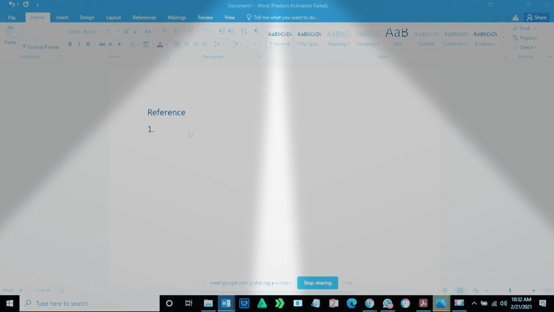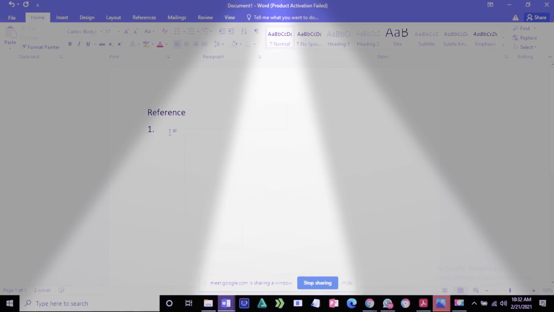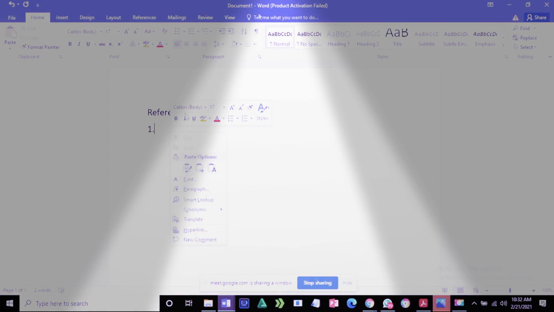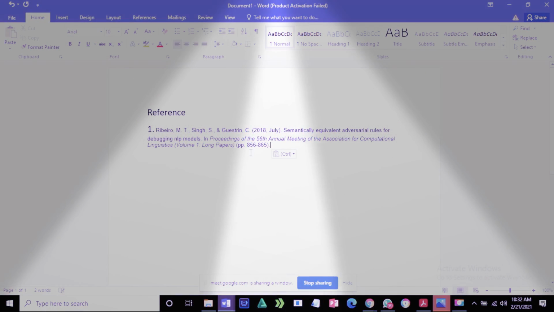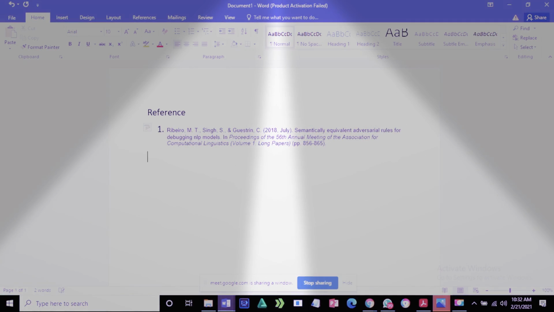So what you need to do, you just copy it, and after that you can paste. Simply paste it over here. You can paste with your mouse, or you can paste with Ctrl+V. So you can see I have pasted over here and it has appeared. I have written 1.